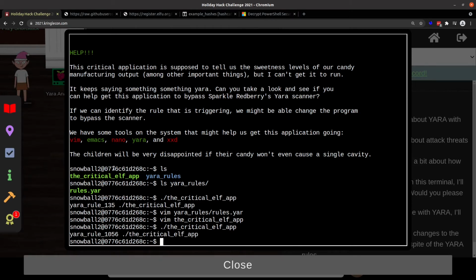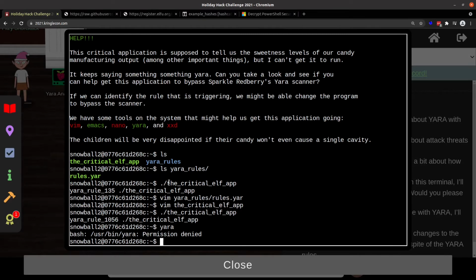Another rule is hit, rule 1056. This might be a good opportunity to talk about the Yara binary and how annoyed I am at them. They say right here that we are going to have access to the Yara application. If I try to run Yara, I get permission denied.